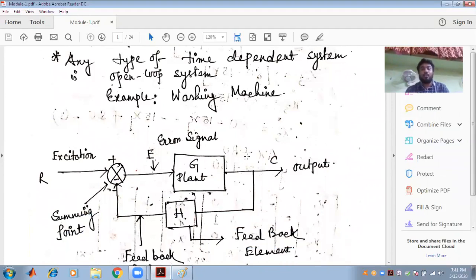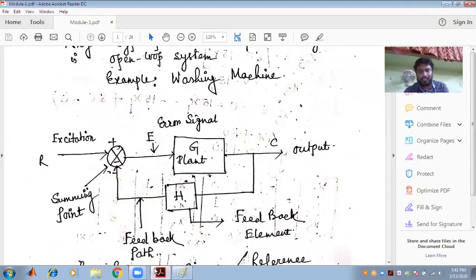Now we are coming to the closed loop control system. Why is the concept of the closed loop coming? Closed loop is coming because our main motto is to control. What can we control? We can minimize the error signal. This particular portion is called the error signal. We minimize this error signal in order to make the system output, or the system response, nearer to the desired one, or to make the system a stable one. That is why we are using feedback, the so-called closed loop control system.